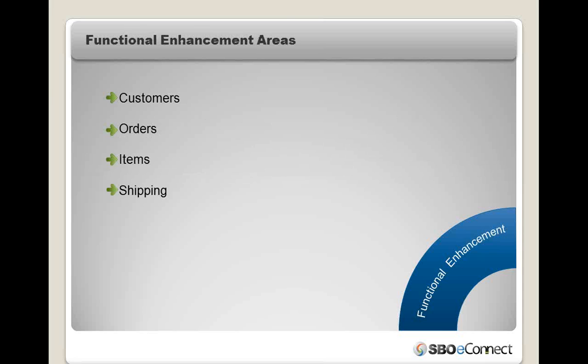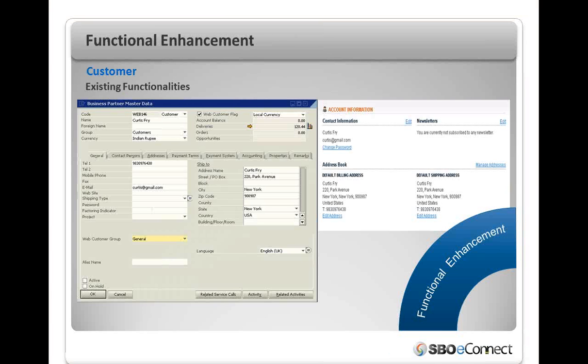We have enhanced the customer synchronization, orders, items, and shipping. In the customer synchronization section, as per the existing functionalities, a web customer can register online. All this information will synchronize to SAP Business One Business Partner Master Data. Similarly, if there is any new or existing business partner in SAP Business One, that can also be uploaded to the e-commerce storefront.